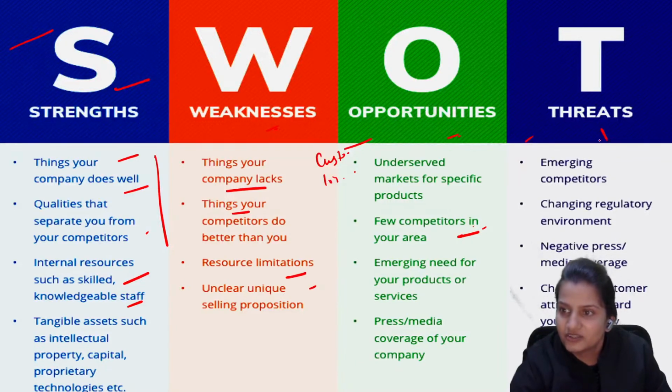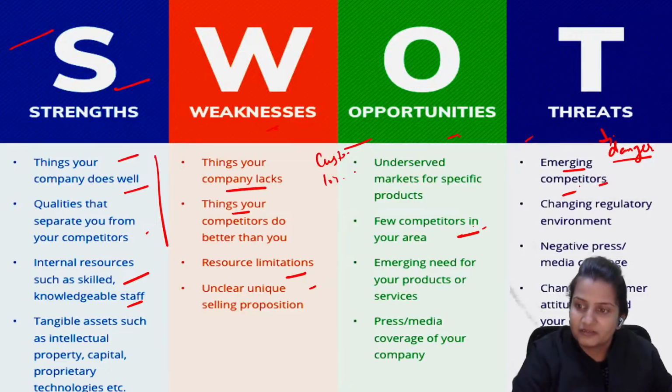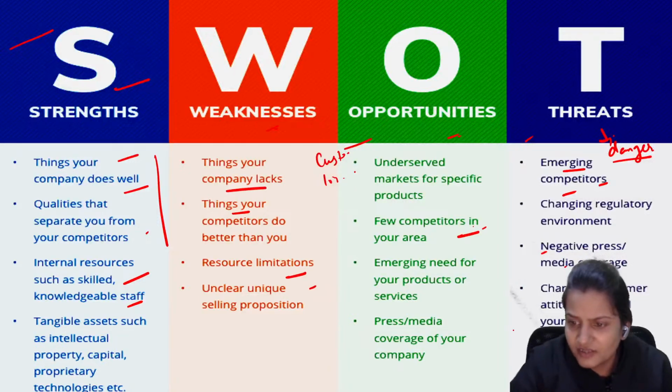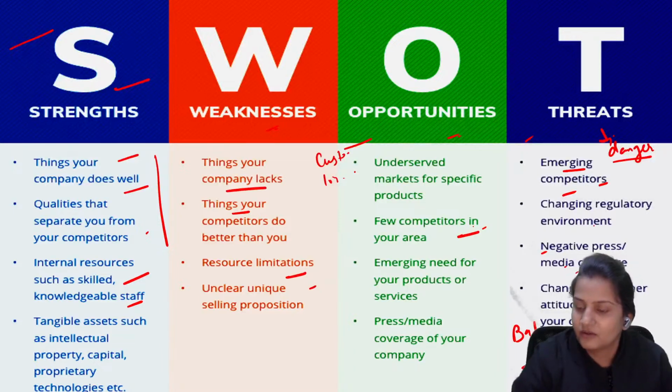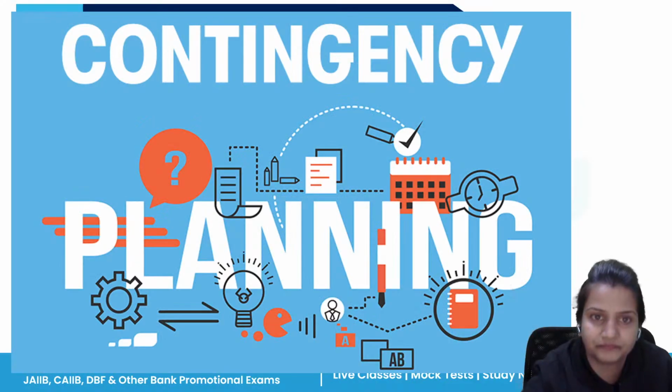And threat means the danger. What danger activities are occurring, and what you need to do with that. Emerging more and more competitors. If there is negative press, media, they will show bad things about you to the other channels. So this creates a bad impact. Okay, changing customer attitude towards the company. If customers' attitudes are changing repeatedly, then it is also bad for the company.